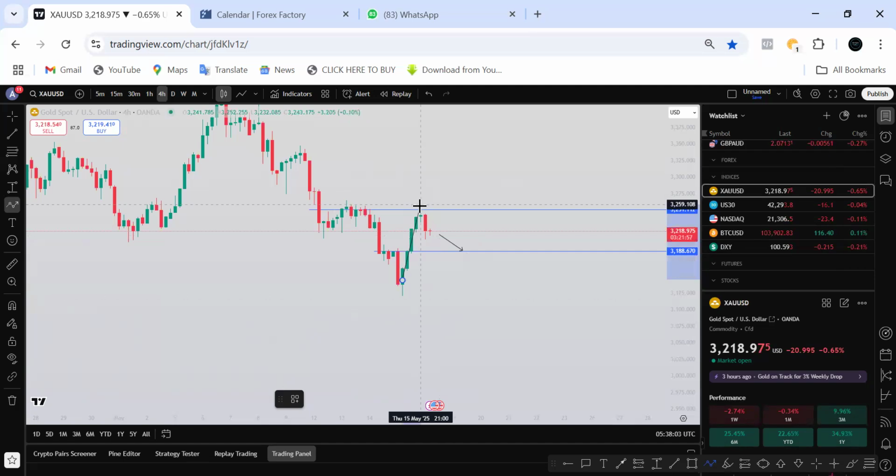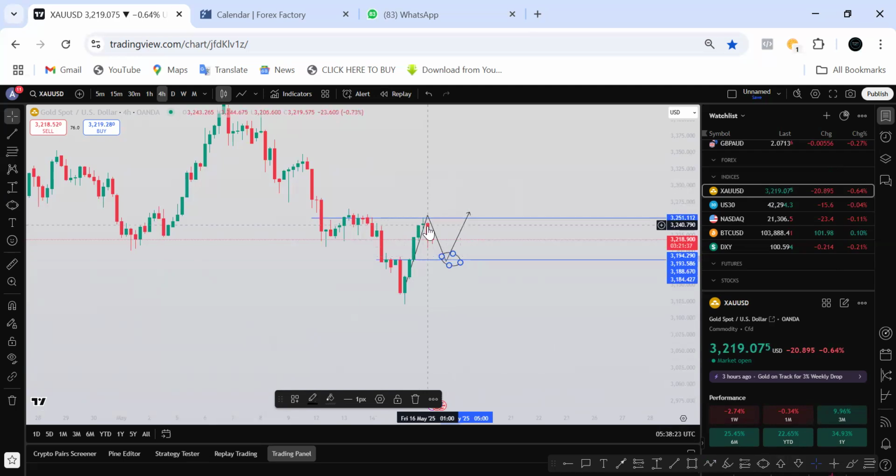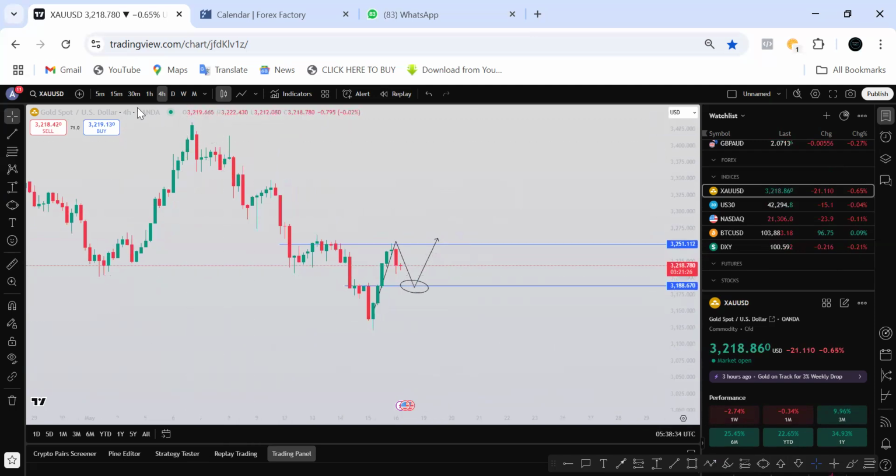So at this point, the trend has shifted to an uptrend. What I'm waiting for on gold is a pullback over here, then I'll go in for a buy. The area of interest I'm going to be looking for a buy on XAUUSD, that's gold USD, is over here. I'm waiting for price to come to this level. If price comes to this level, I'll be looking for an entry at this level, then I'll go in for a buy. So that's what I'm expecting on gold USD.